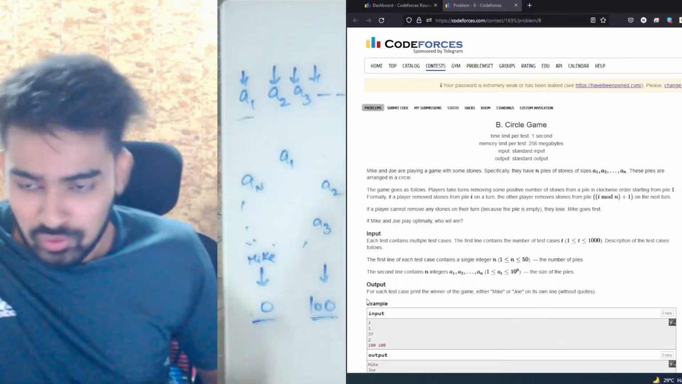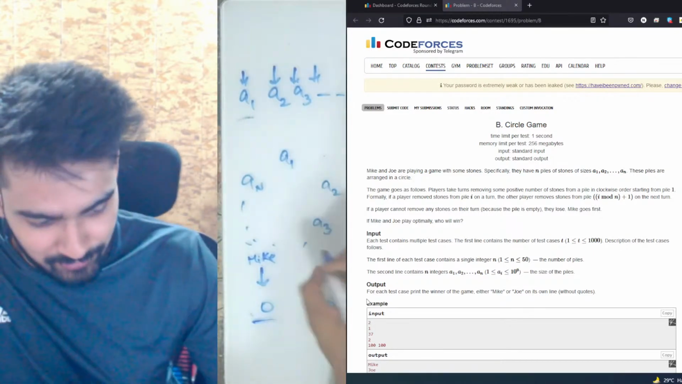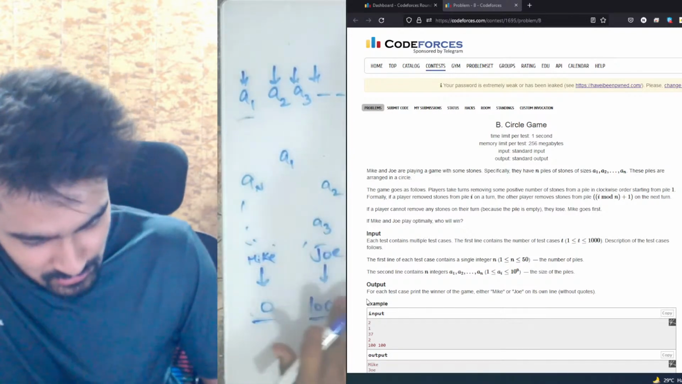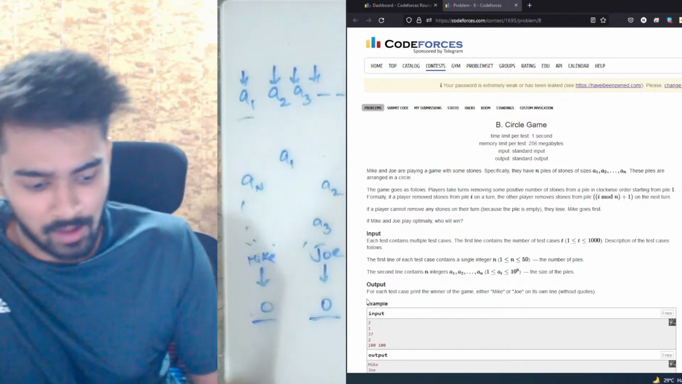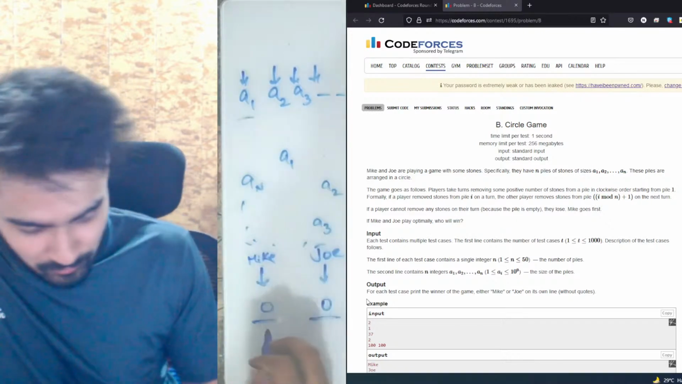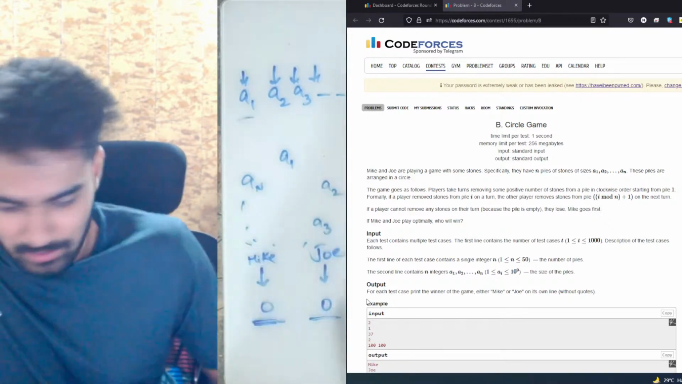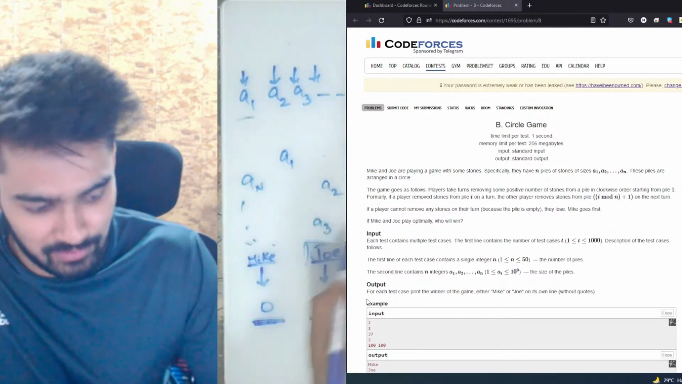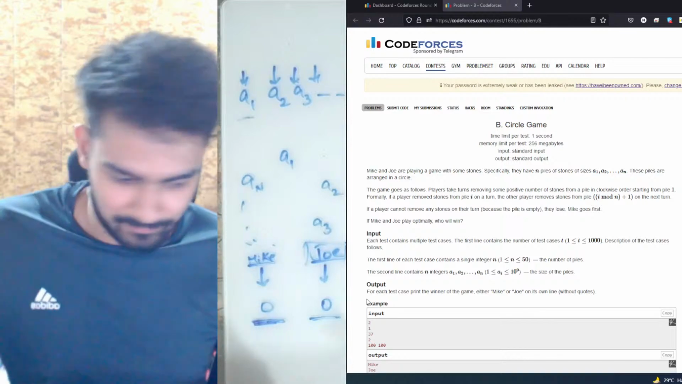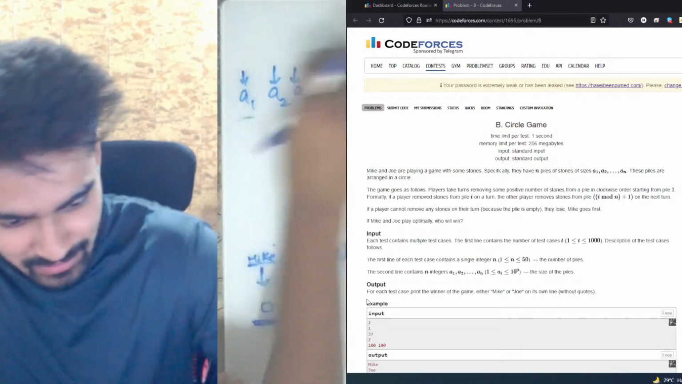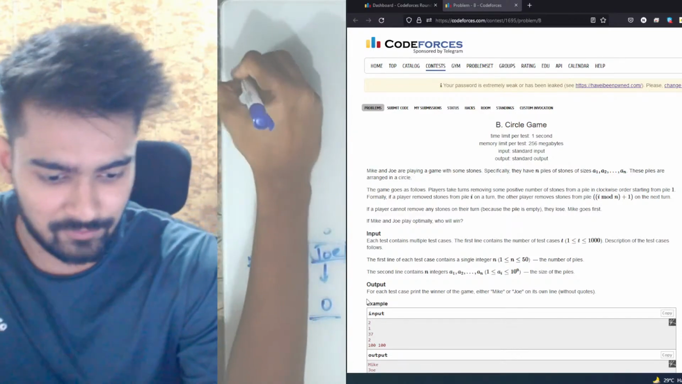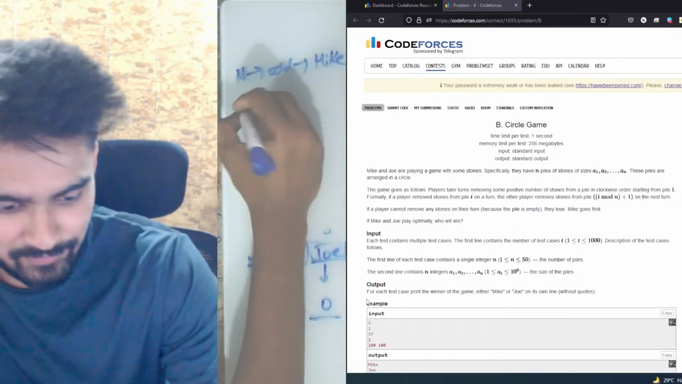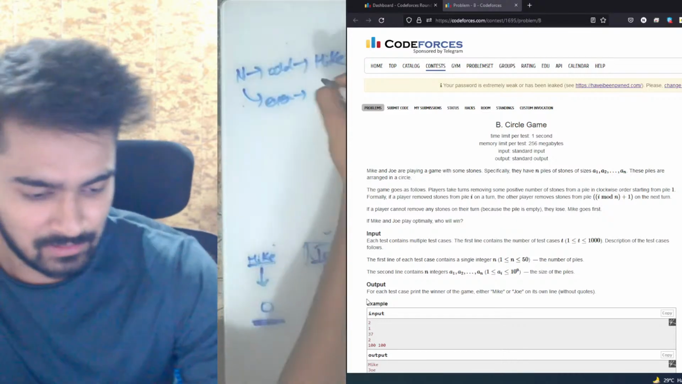Now Joe comes in, and Joe also removes everything, so this also becomes 0. When Mike comes again, he will have to remove a value from this pile because it is circular. Since there are no values in this pile, he will lose, and hence Joe will win. If you see, at the very first instance, it looks like if n is odd, the answer is Mike, and if n is even, the answer is Joe.